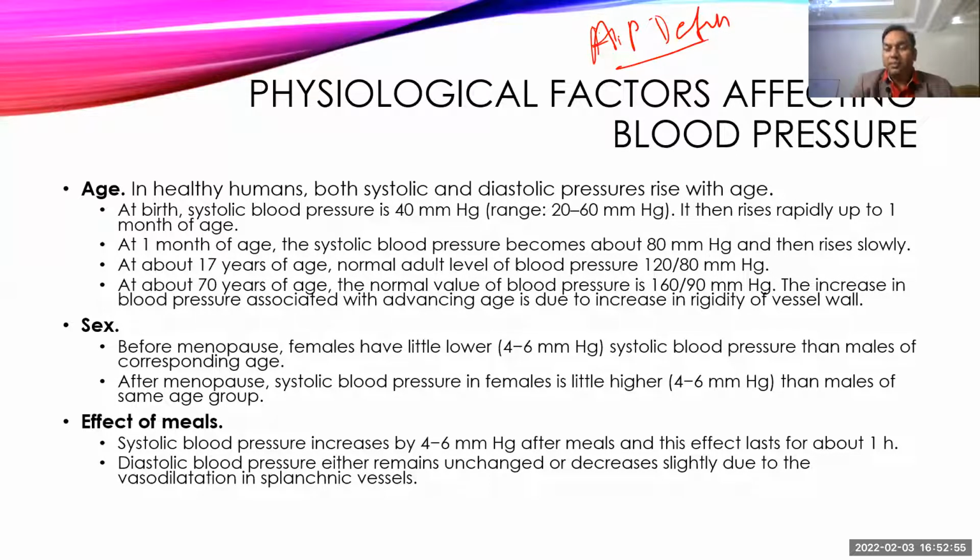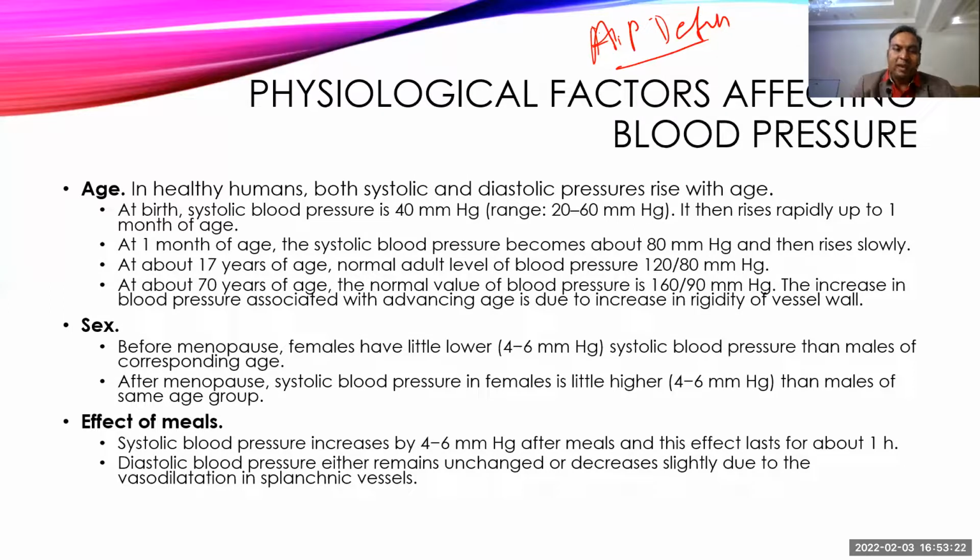Females have a high concentration of estrogen before menopause, and that has a good effect on the arterial vessel wall and maintains the elasticity of arterial vessels. This cardioprotective function of the estrogen helps females maintain a little bit lower blood pressure compared to males. That protective effect is removed after menopause, and that's why females develop a little bit higher blood pressure after menopause.